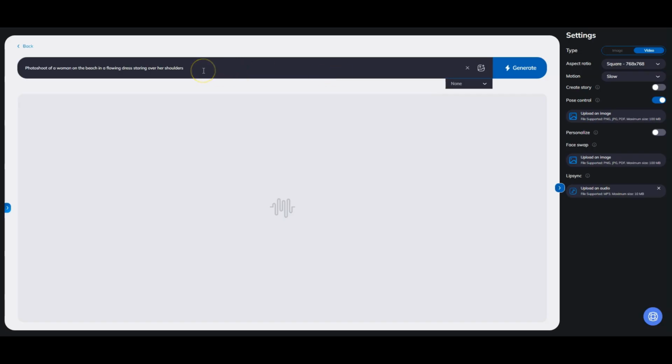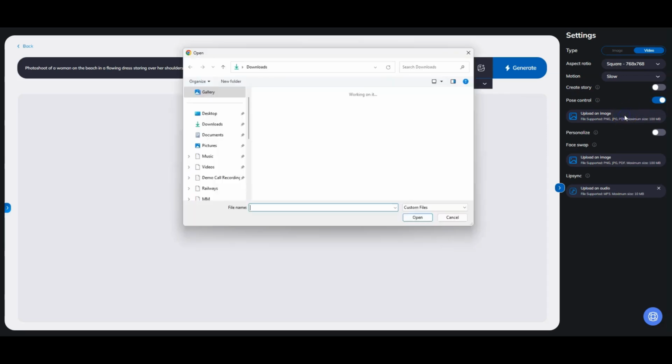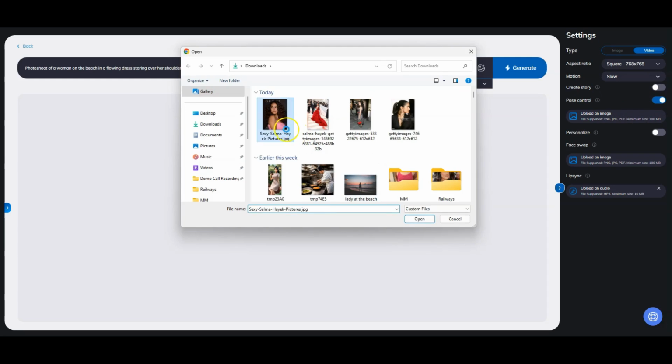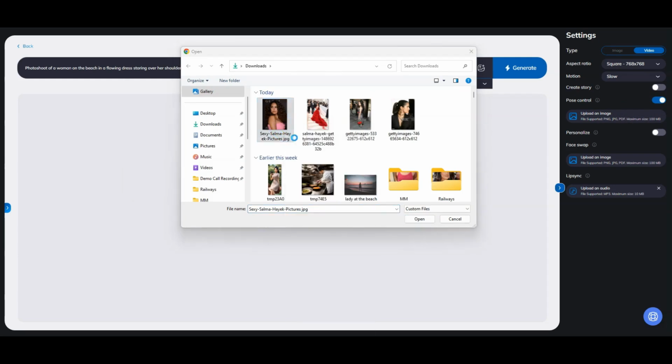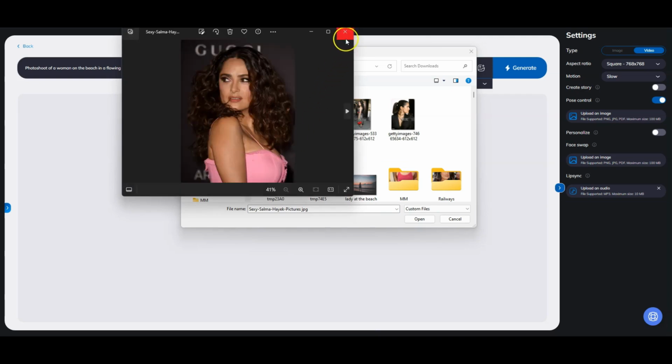So first we have to type in a prompt. So something like photo shoot of a woman on the beach in a flowing dress staring over her shoulders. So I'm going to select pose control out here and upload an image for pose control. So I'm going to select this image. Let me show you how it looks. All right, this is Salma Hayek.